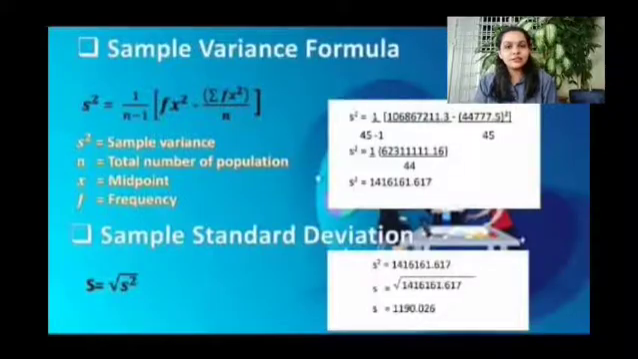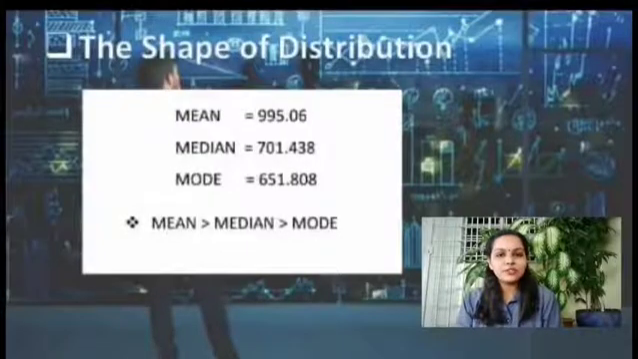1190.026. From the data we get, the shape of distribution was right skewed, which is mean is bigger than median and median is bigger than mode.